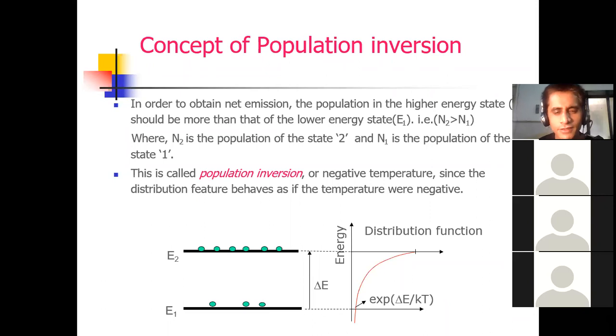Population inversion is also known as negative temperature state. In the concept of population inversion, you should know the condition for N2 and N1: N2 should be more than N1. This is the main condition, and population inversion is also known as negative temperature state. Can I proceed, dear student?